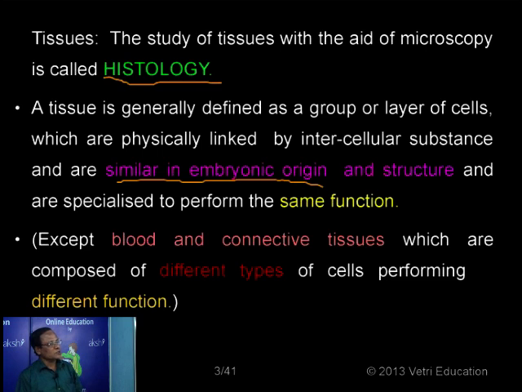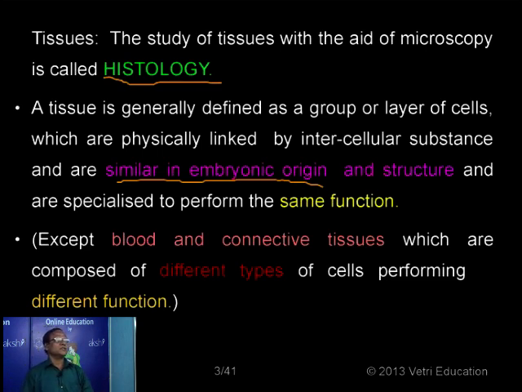And more or less the structural aspects are also similar in such organisms. If you are taking any tissue having similar origin, similar structure, they also perform the same function. So origin wise similar, structure wise similar and function wise similar.